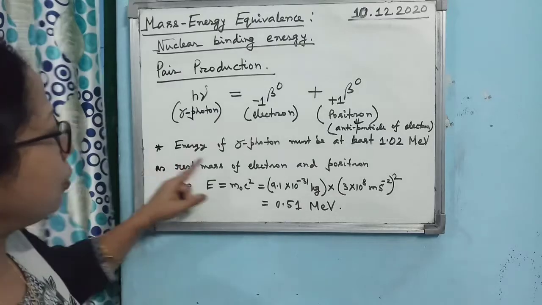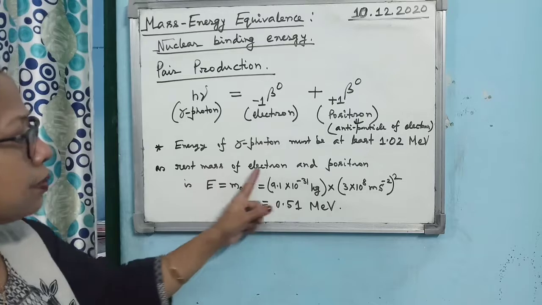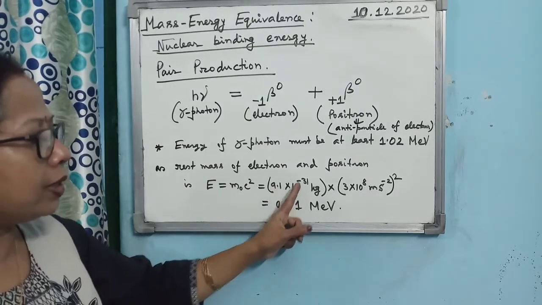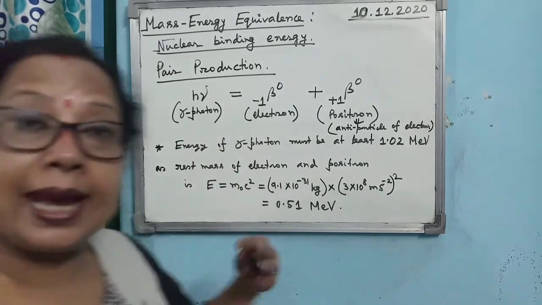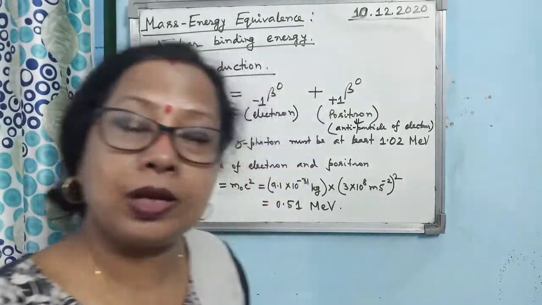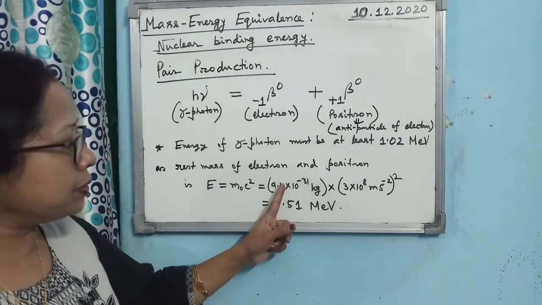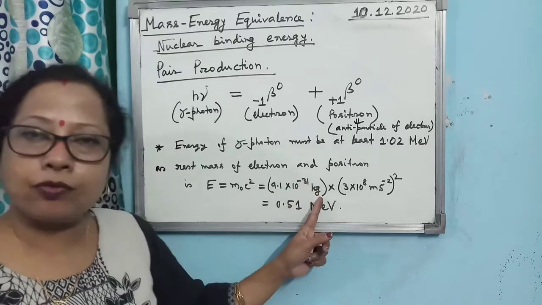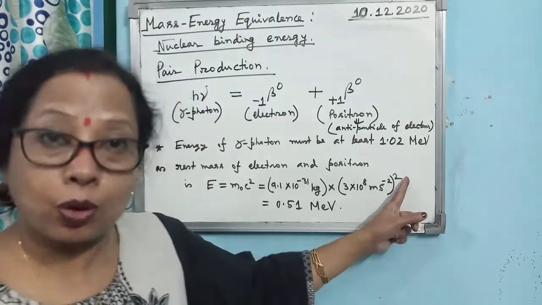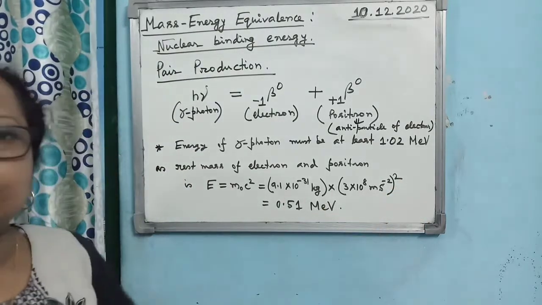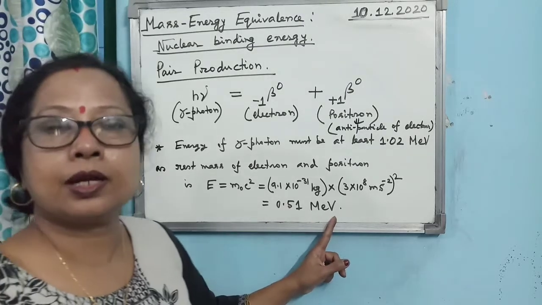That's why, if you consider the rest mass of electron and positron, it is 9.1 into 10 to the power minus 31 kg. So how much energy will you get when electron and positron are converted into energy? It is given by E equals m0 c square. So m0 is 9.1 into 10 to the power minus 31 kg, and c is 3 into 10 to the power 8 meter per second, whole square. If you convert it into electron volt, that conversion you need not remember, it will come to 0.51 mega electron volt.